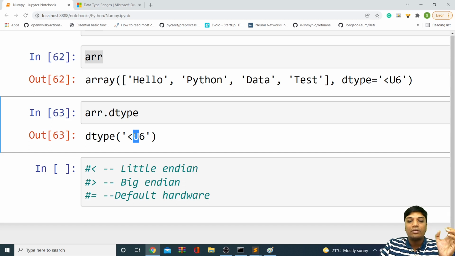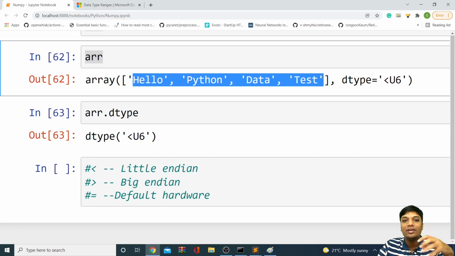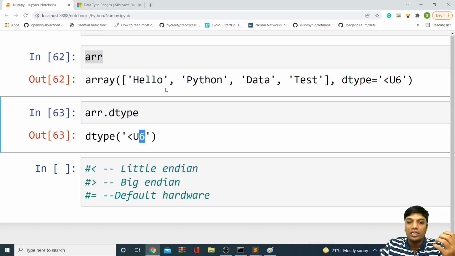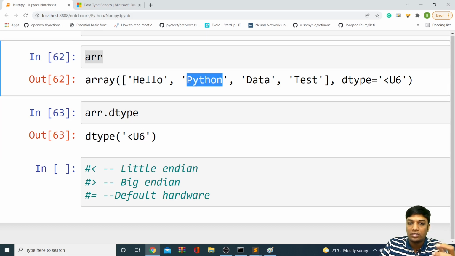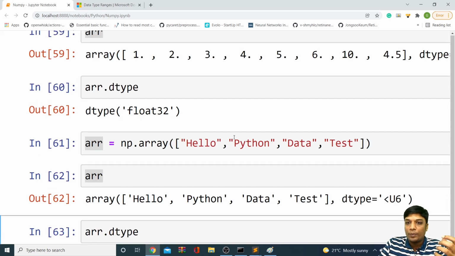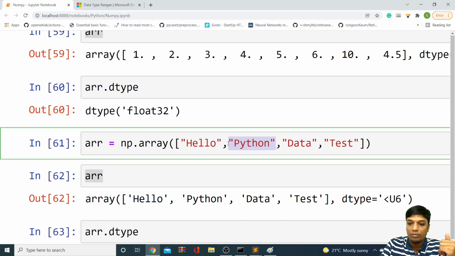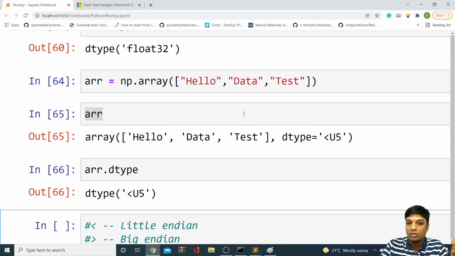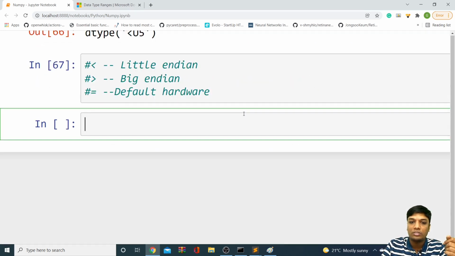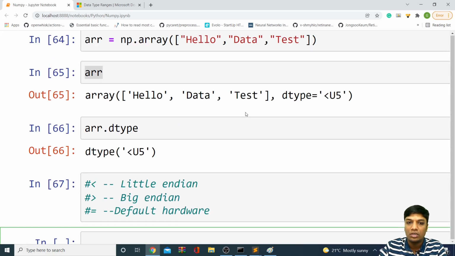Next, this U indicates the data type. Basically U stands for Unicode string, since we are working with strings. And obviously 6 is nothing but the memory. You can see in our data, the maximum length of the string is Python, that is 6. That's the same length you can see here. By chance, if I remove Python here, you'll be getting 5, because the maximum length is hello right now, which is 5. It is nothing but the maximum length of the string present, how much your string is occupying. So in that way, you can explore your data type of string.